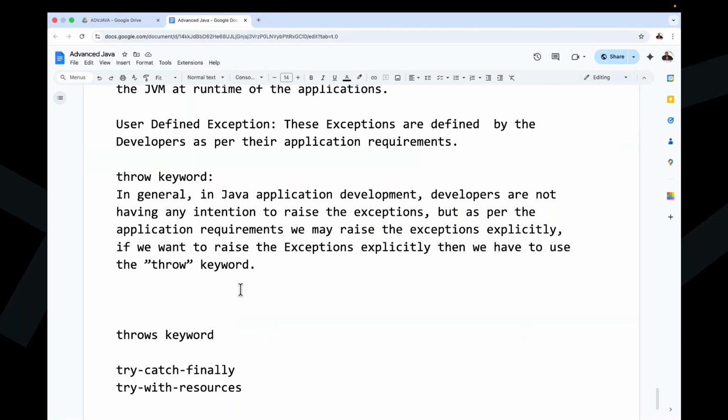So then what next one here apart from this? No? It's okay. That here we understood. This is the intention of what the throw keyword is. Okay, fine.